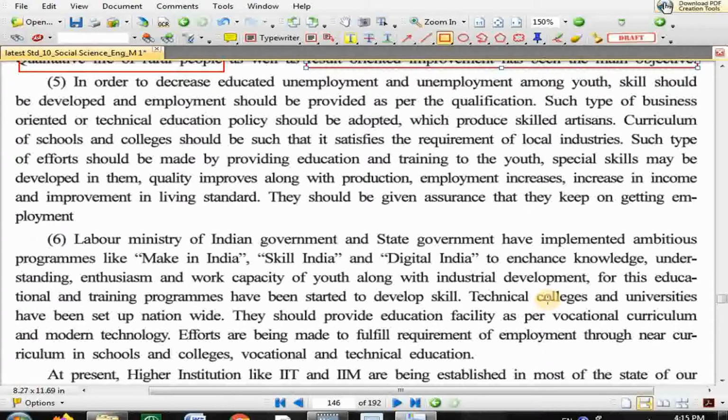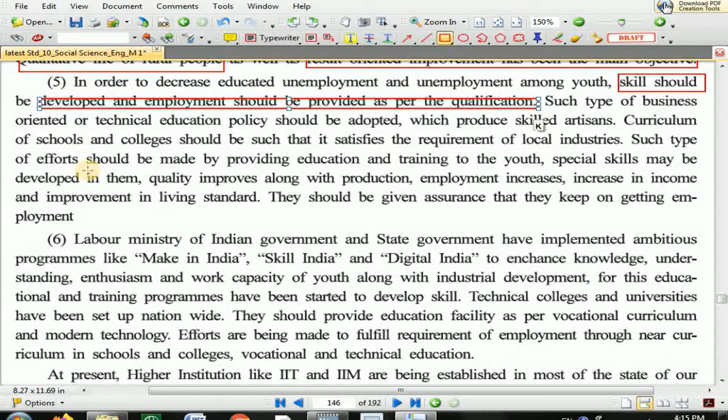In order to decrease educated unemployment and unemployment among the youth, skill should be developed and employment should be provided as per qualification. Employment must be provided as per qualification. Those who are more qualified get more skillful work. Those who are less qualified will get less skillful work.